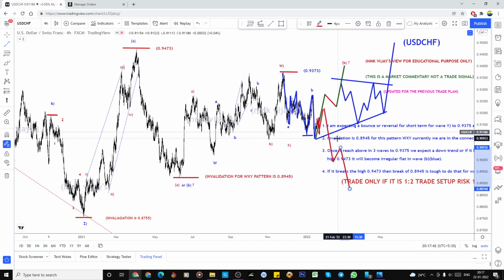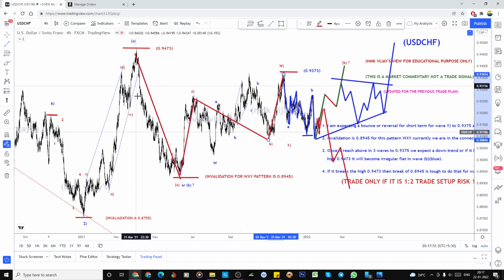I already informed that, and I am repeating the same, because if this is not the connecting wave but the impulsive wave, then this is the end of the connecting wave for this bearish trend. So we need one more bearish move to the downside. Whether it is A or W, or this could be B, or if it is a W, here we have to X. So this is the A, B, and C could be the five-wave structure. Or if this is A and this is B, meaning 1, 2, again from here itself it makes a five-wave structure, and again one more fourth and fifth. So we need a five-wave structure.